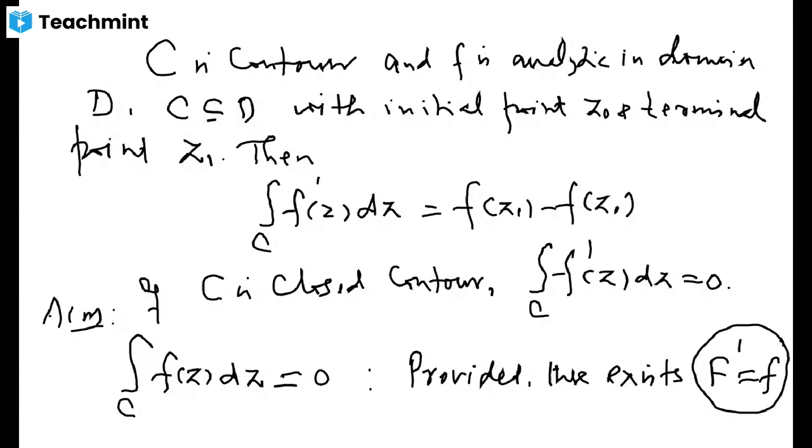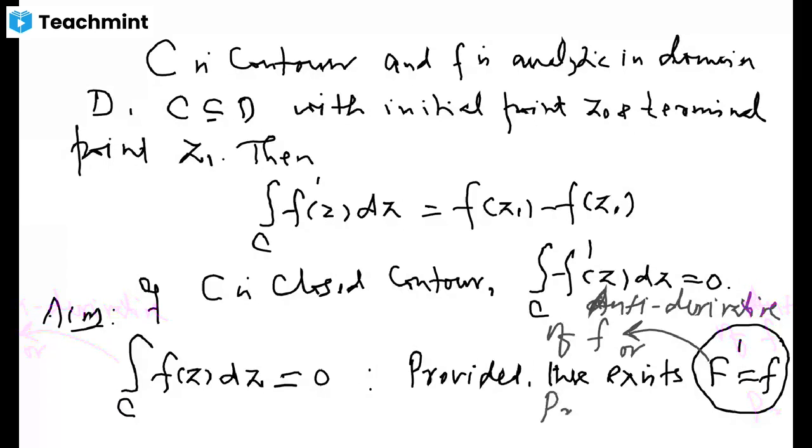This capital F, if it exists, is called the antiderivative or the primitive of small f. So the question reduces to for what domains. It doesn't depend upon f, which just needs to be analytic. The kind of domain will decide whether the antiderivative exists or not.